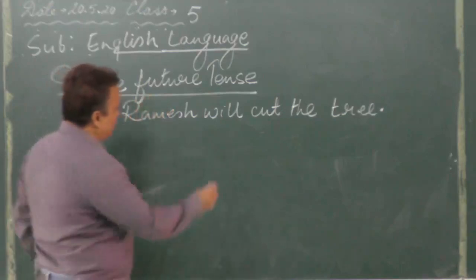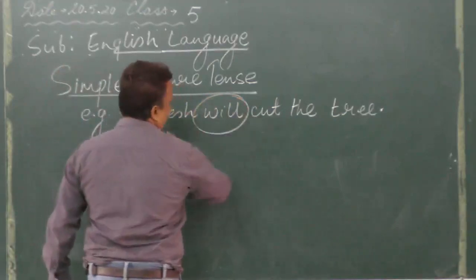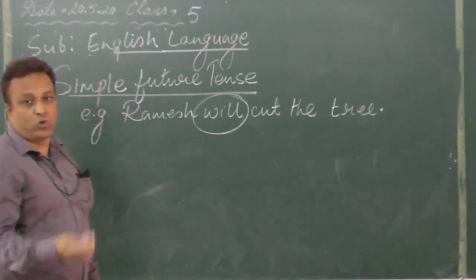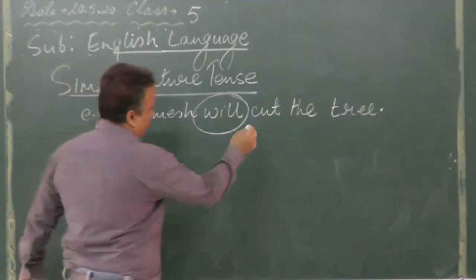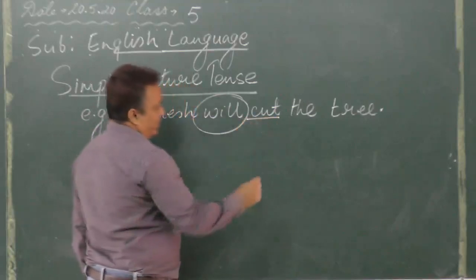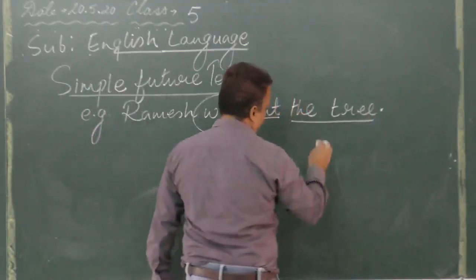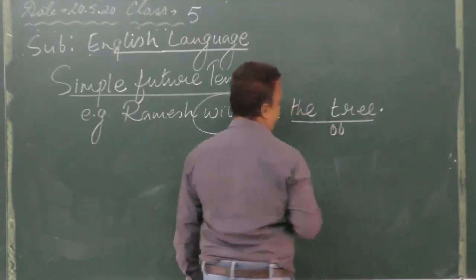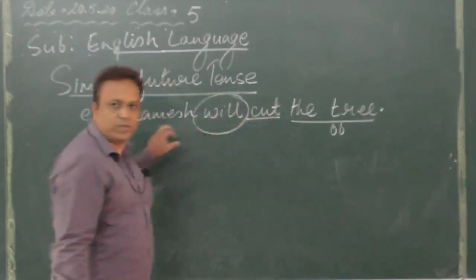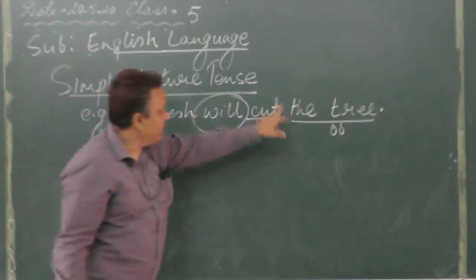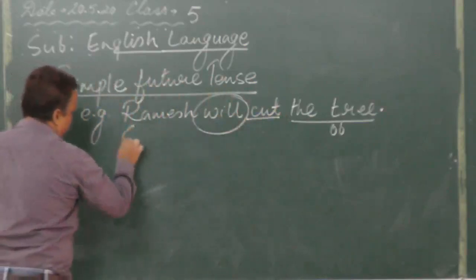After the subject you will see will. Future tense means it is not yet done, something which you are going to do later on. Ramesh will cut the tree. This is the verb over here, the main verb, and the tree is the object. Okay, simple. What you do is make this object into the subject now. So the tree, you write first the tree.